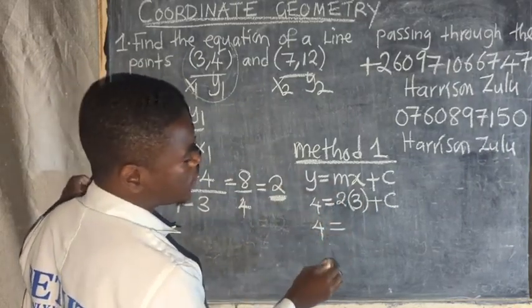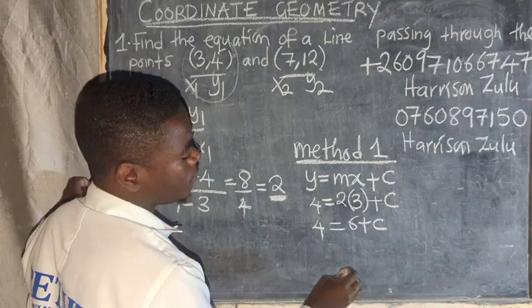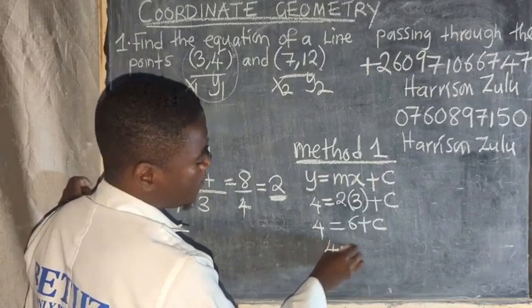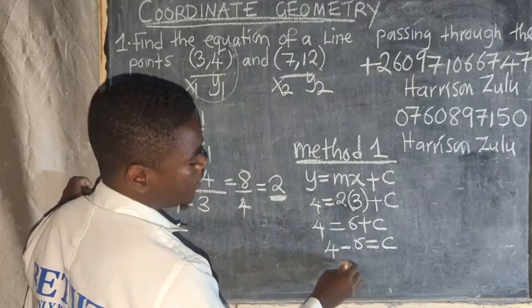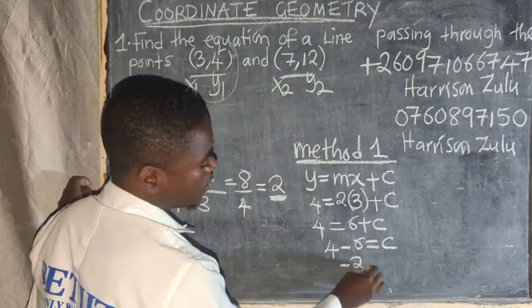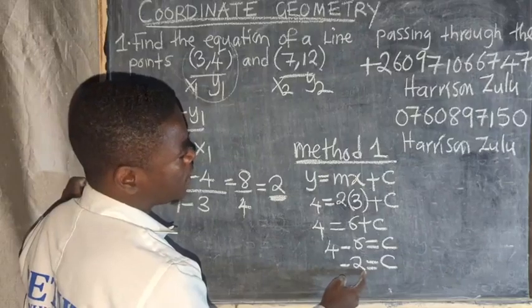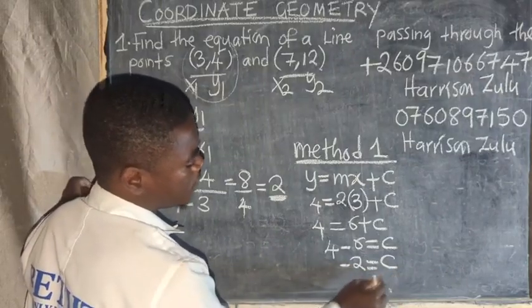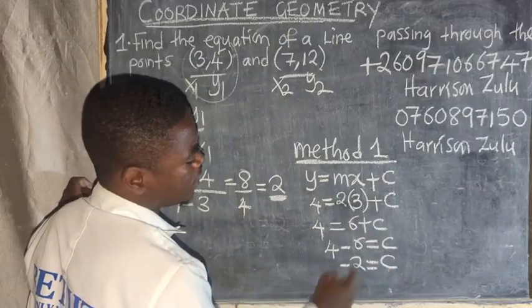I don't want to confuse anyone, so I'm going to do this. 6 plus c. Meaning that 4 minus 6 is equal to what? c. This is to say negative 2 is equal to c. You get negative 2. Then the equation here, since we know that c is negative 2.